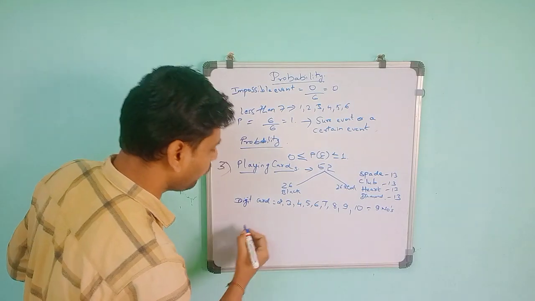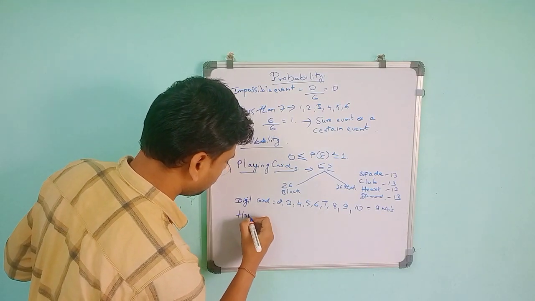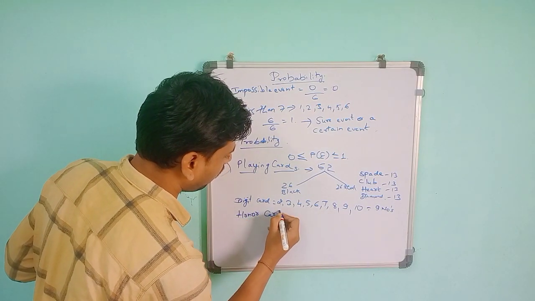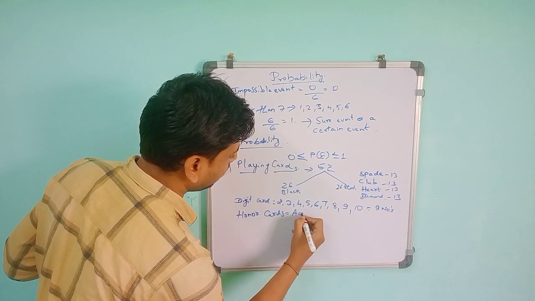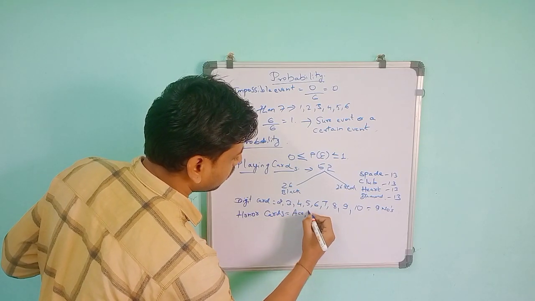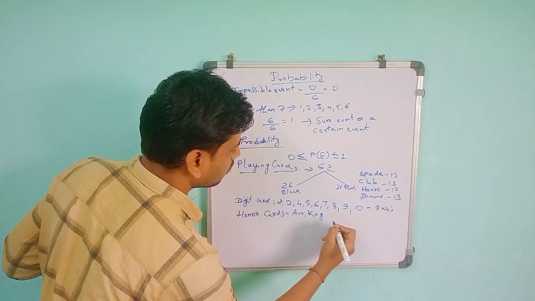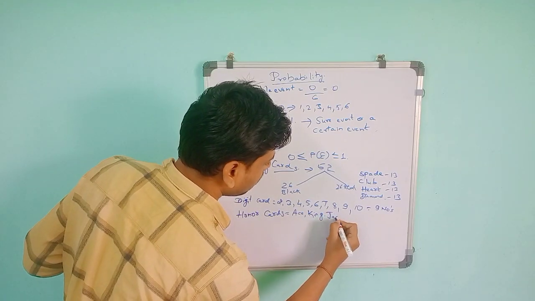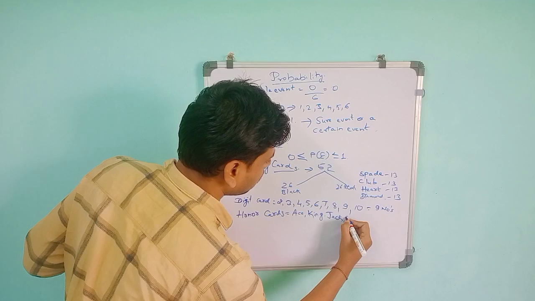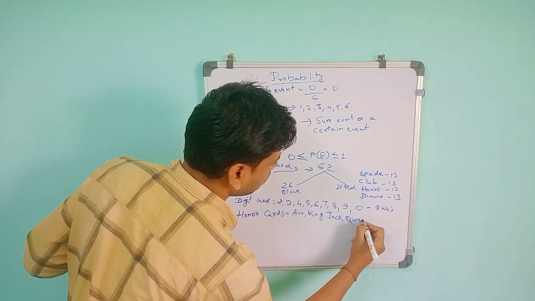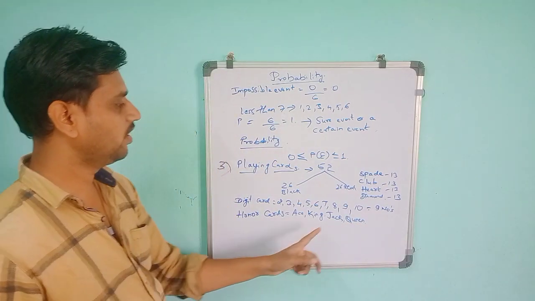The remaining 4 are called honor cards. They are ace, king, jack and queen.